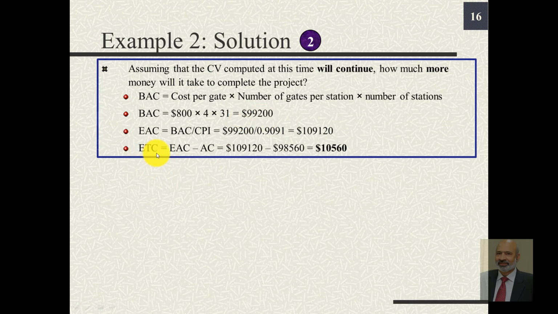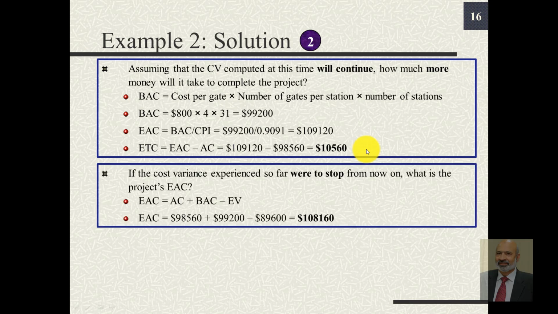ETC, estimate to complete, is this EAC minus AC, which is $10,560. That means from this time onwards, from the end of 24th week till completion of the project, we can expect to spend $10,560.